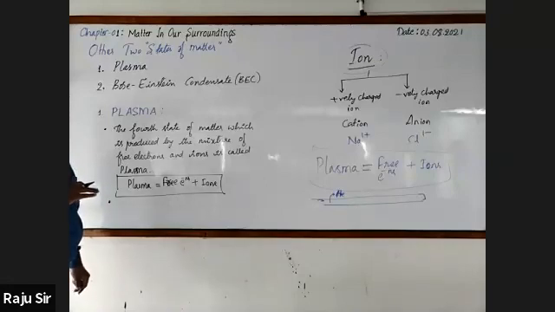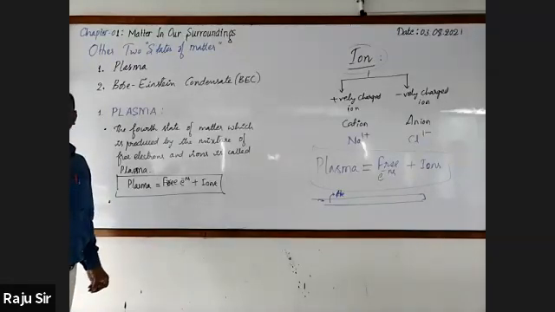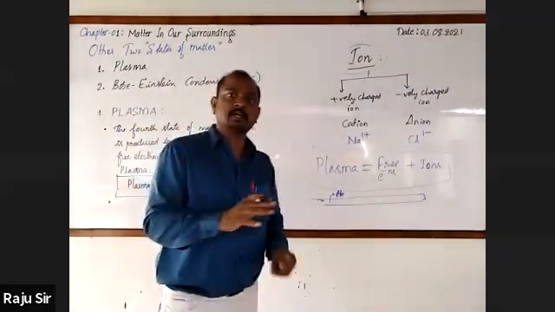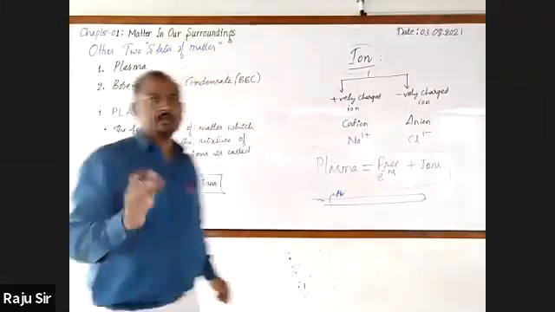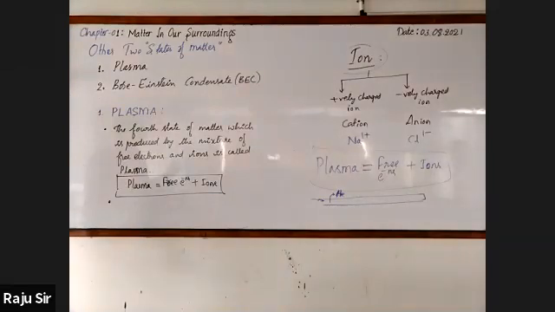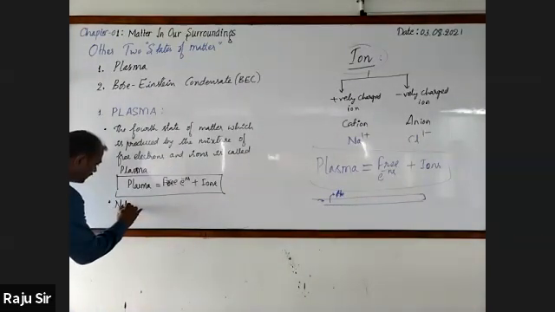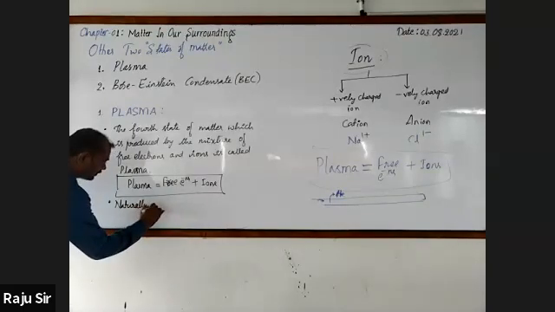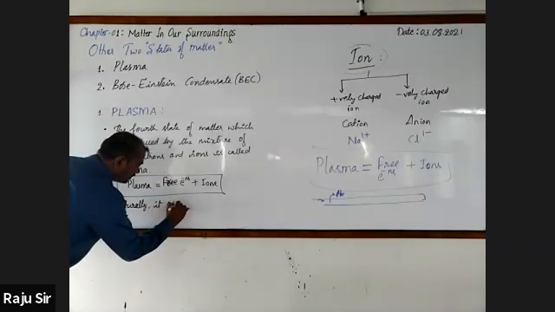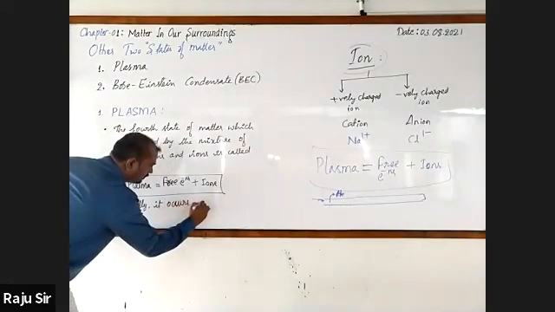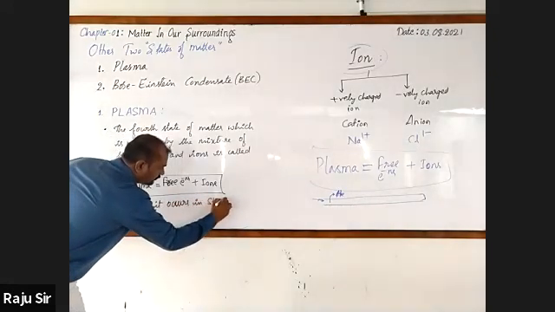Where it occurs naturally: Sun and stars. Naturally, it occurs in stars.